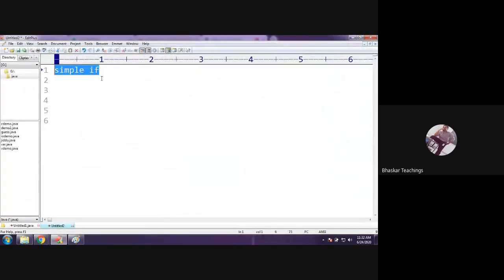Okay, fine. So the next one is the else if ladder, the third one. We call it if else if. Assume I have a situation where I need to check more than one condition. Like I need to check whether the student passed in distinction, first class, second, third, or fail. Suppose he got marks more than 75 percent, then he would be given distinction grade. If he got marks more than 60 and less than 75, he would be given first class grade. If 50 to 60, then second class. In this way, I have multiple conditions to check.